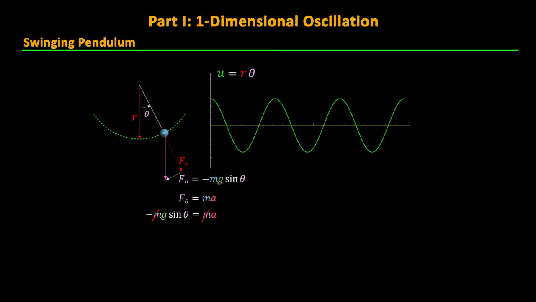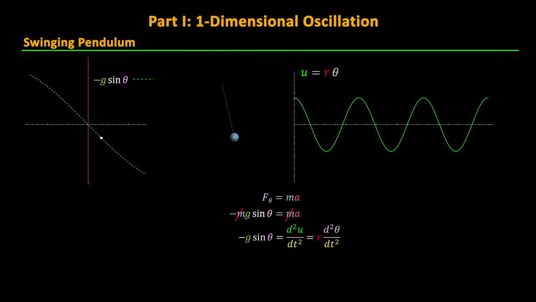As before, the acceleration is our second derivative of the displacement with respect to time, which is now r times the second derivative of theta. For small angles of swing, this force curve is quite nearly linear, with the sine of theta being pretty close to the value of theta itself as measured in radians.